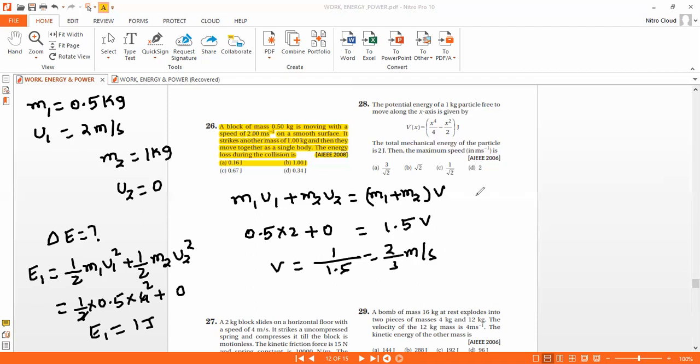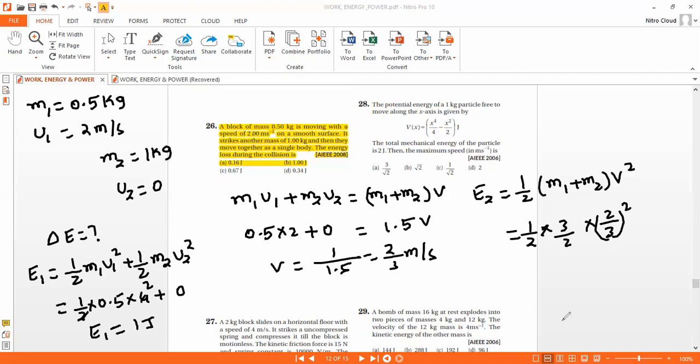So the final kinetic energy will be half times m1 plus m2 times v square. That is half times 3 by 2 times 2 by 3 whole square. So it is half times 2 by 3, which equals 1 by 3.